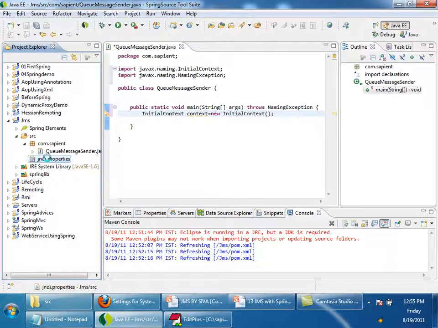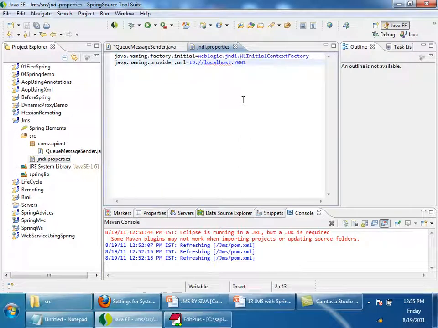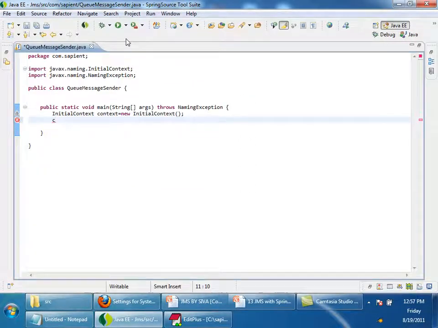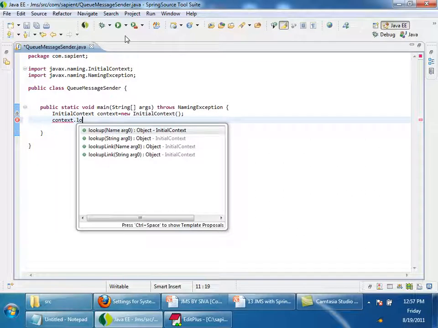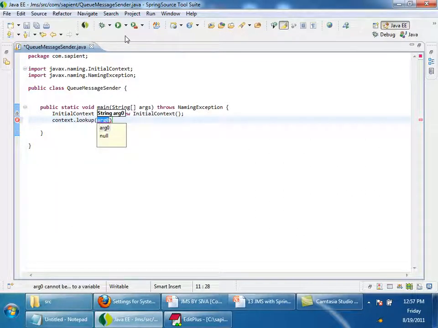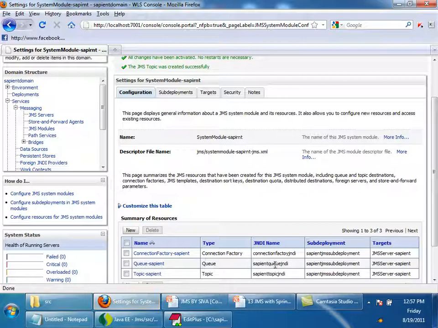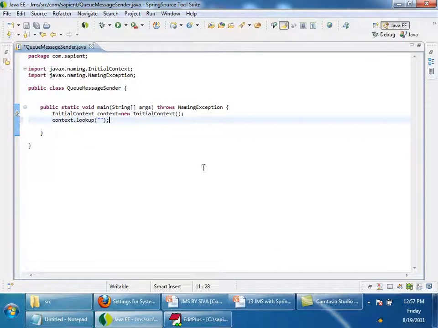You can create a file called JNDI.properties like this. Say context.lookup. First thing is to look up the connection factory. What is the name of the connection factory you gave here? Connection factory JNDI. Copy paste from here, whatever name you give, and typecast it to connection factory.